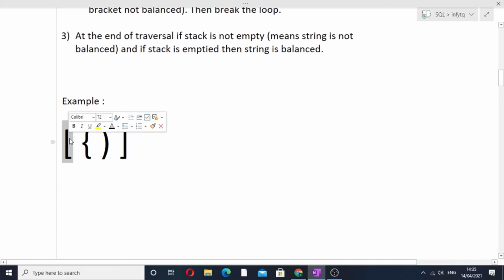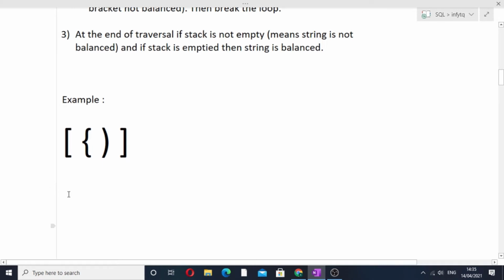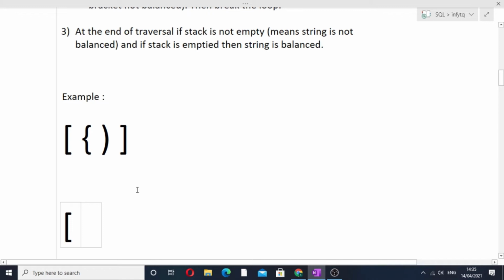The first element is this, it is an opening bracket, so we will simply put it inside the stack. Now i plus plus, and our current element is this opening curly bracket. Again it is an opening bracket, so we will simply push it inside the stack.